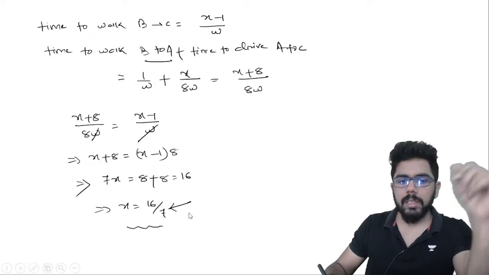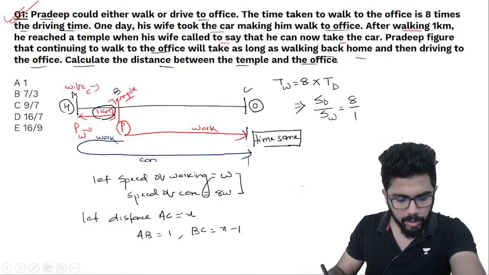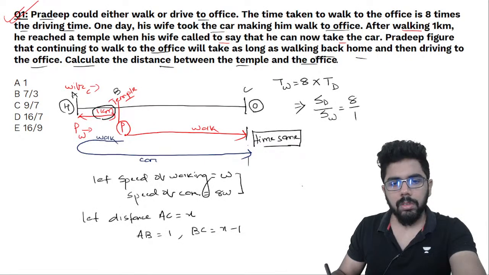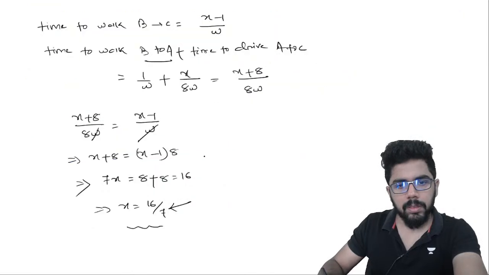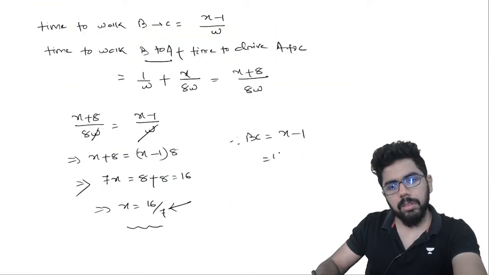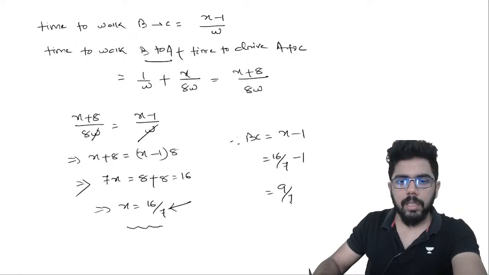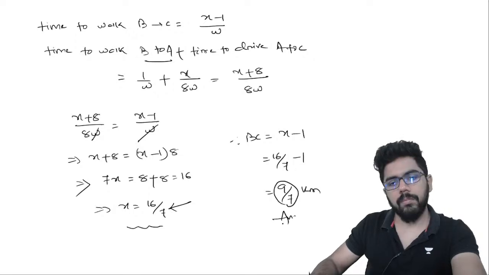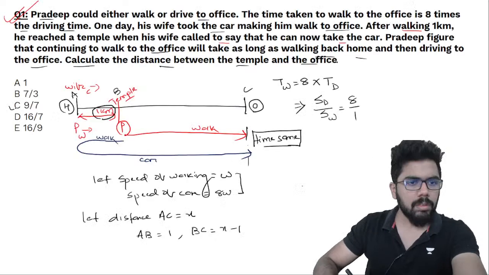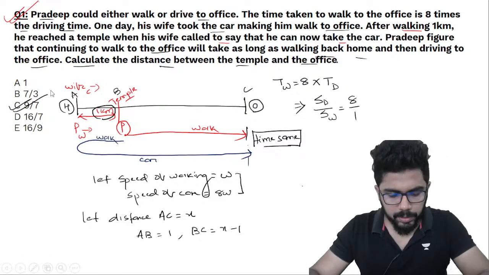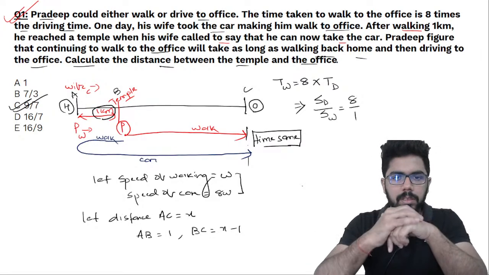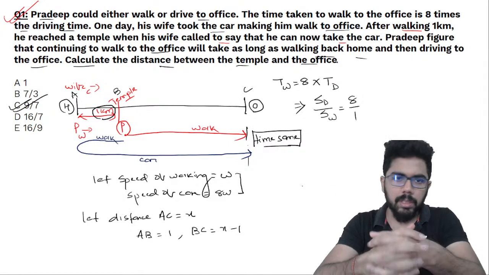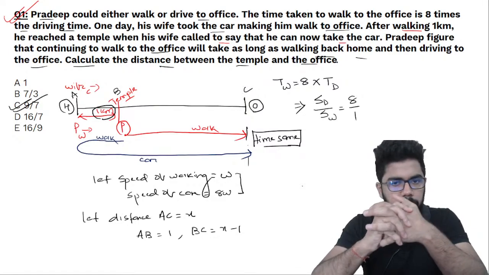अगर X 16 by 7 है, what is it that we are trying to calculate? Hello Satyam, good afternoon. क्या कैलकुलेट कर रहे हैं? डिस्टेंस बिटवीन द टेम्पल एंड ऑफिस. टेम्पल एंड ऑफिस इज BC. So BC is basically X minus 1. So 16 by 7 minus 1, I get 9 by 7 kilometers. So very simple question. Very simple question. Think about it. Is this making sense? Quite easy. XAT 2015 का पेपर था and very simple question.